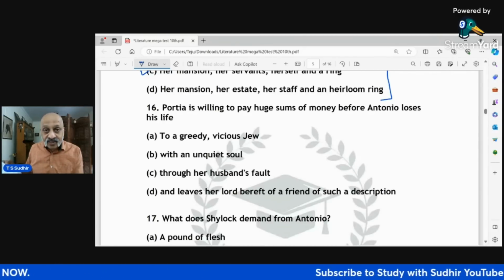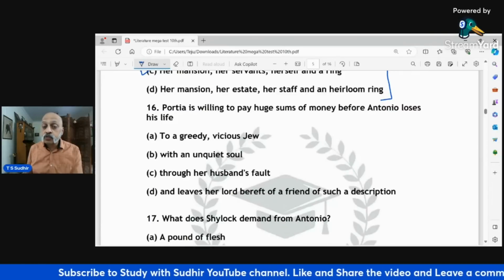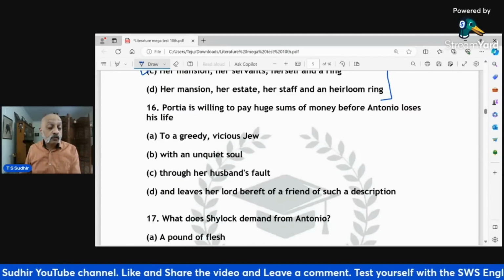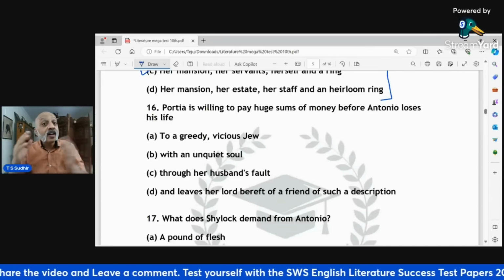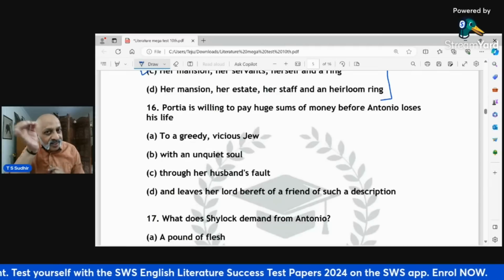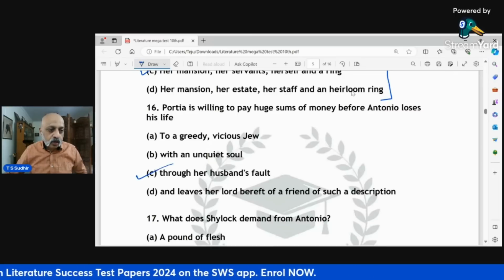Double 6,000 and then treble that, before a friend of this description shall lose a hair through Bassanio's fault." So in the text, Portia is saying through Bassanio's fault. Here in the MCQ, we are saying through her husband's fault. So you just need to apply that little bit of your mind to ensure that you get the right option.